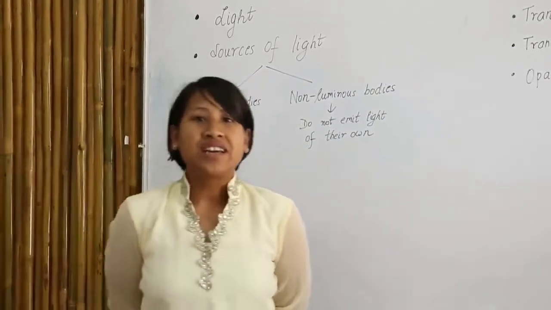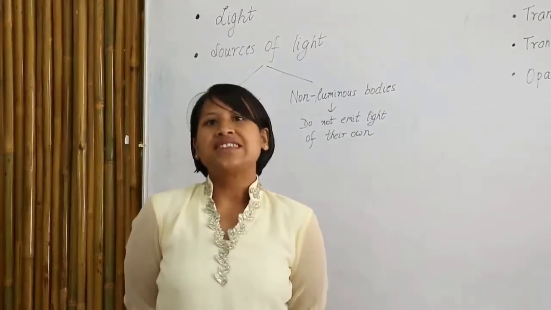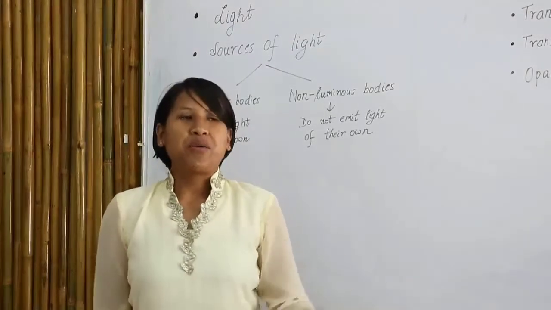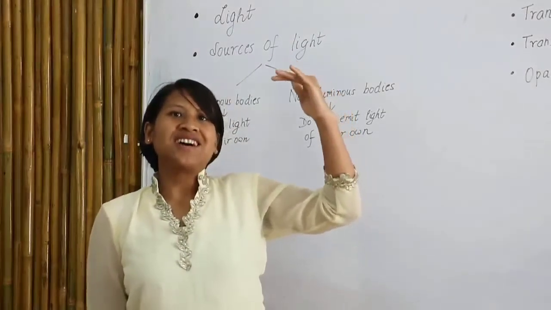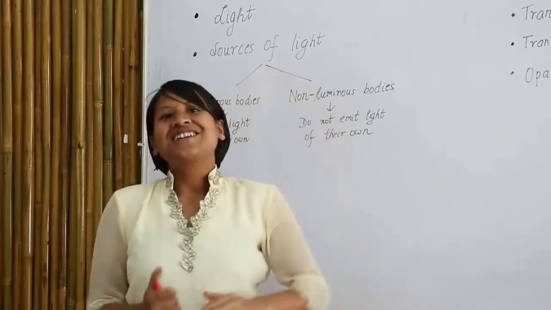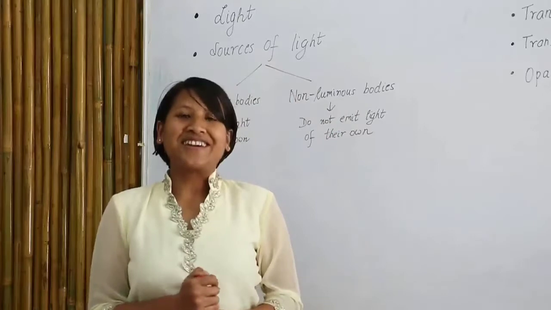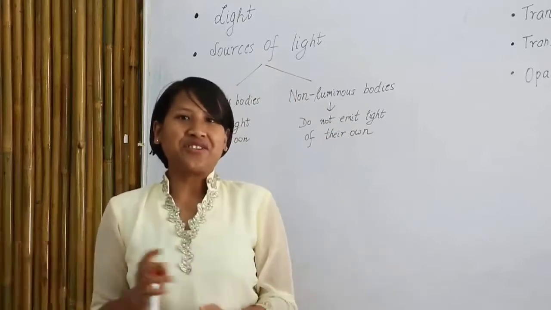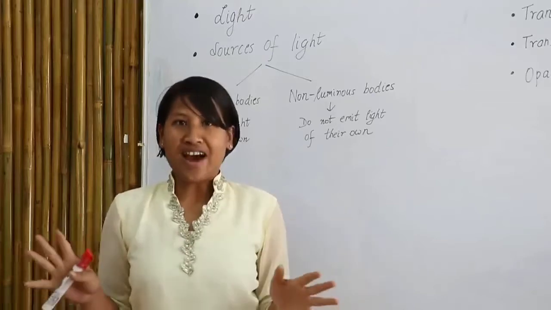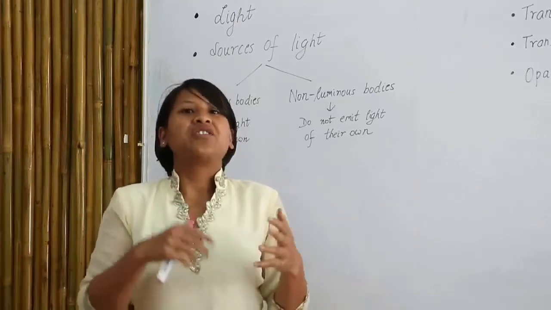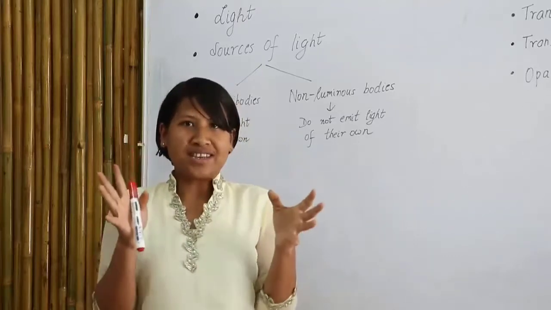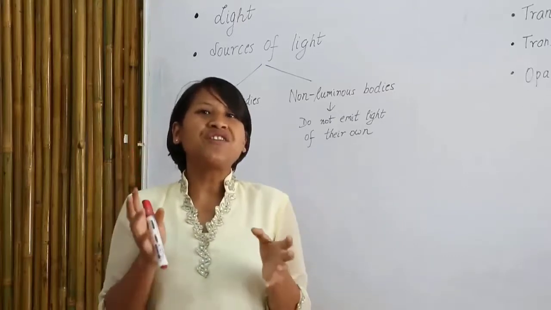Now, especially during these days, it's very frequent, right? Load shedding. What happens as soon as the light is off? When there's load shedding, you cannot see anything in the room. Everything seems dark. So from there you can conclude that the electric bulb helps you to see. So that is a source of light.